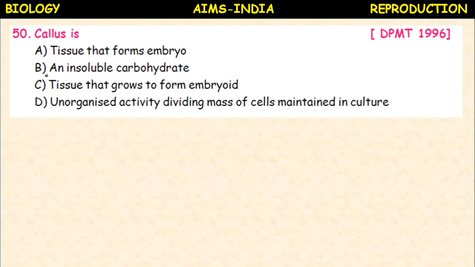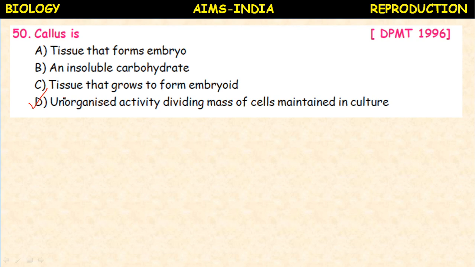Callus is: tissue that forms embryo, an insoluble carbohydrate, tissue that grows to form embryoid, unorganized actively dividing mass of cells maintained in culture. So here the callus represents the undifferentiated mass of cells which is formed in the culture medium.